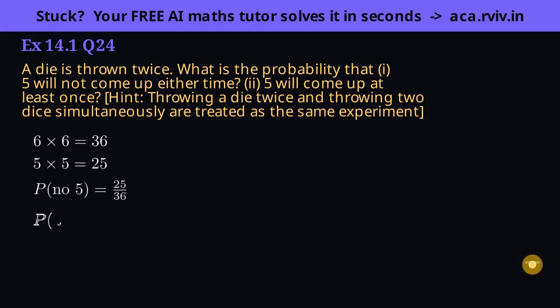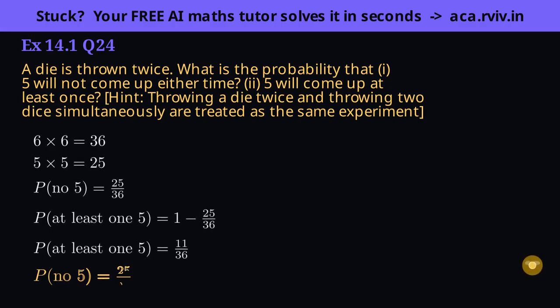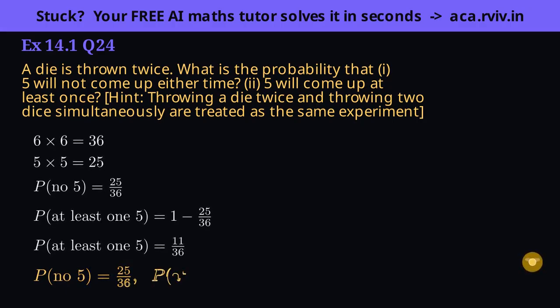Part 2 wants at least one 5. Counting all those cases directly is messy, but notice the opposite of at least one 5 is exactly no 5, which we just found. So subtract from 1. 36 minus 25 leaves 11 over 36. Insight: at least once is the complement of never, and never is a single clean product to count. So always turn at least 1 into 1 minus the chance of none. It dodges a pile of casework.